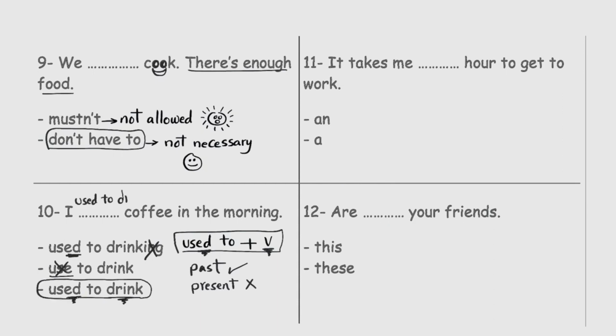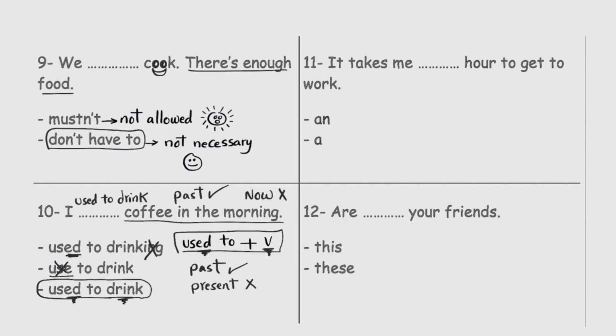I used to drink coffee in the morning. And it means I had this habit in the past. I used to drink coffee in the morning, but now I stopped this habit. This is the meaning of used to. I used to play football. This was in the past, but now I no longer play football. It takes me blank hour to get to work.